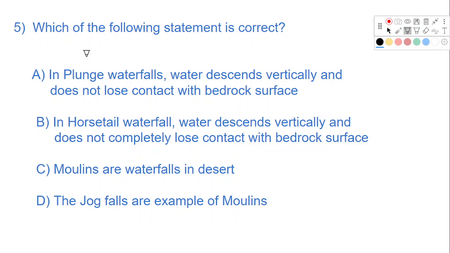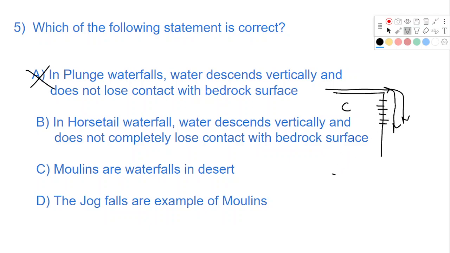Which of the following statements is correct? Plunge waterfalls, water descends vertically and does not lose contact with the bedrock. This is wrong. What happens in a plunge waterfall? The water comes like this and falls like this. It will lose contact with the bedrock surface.